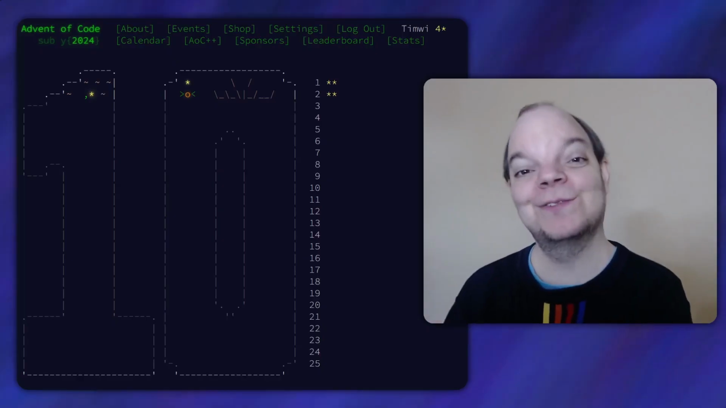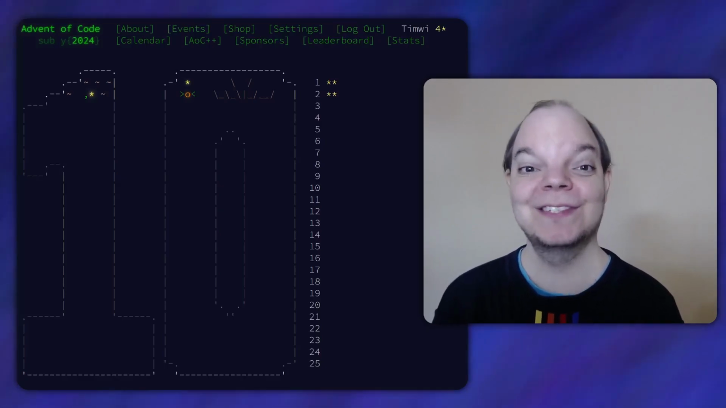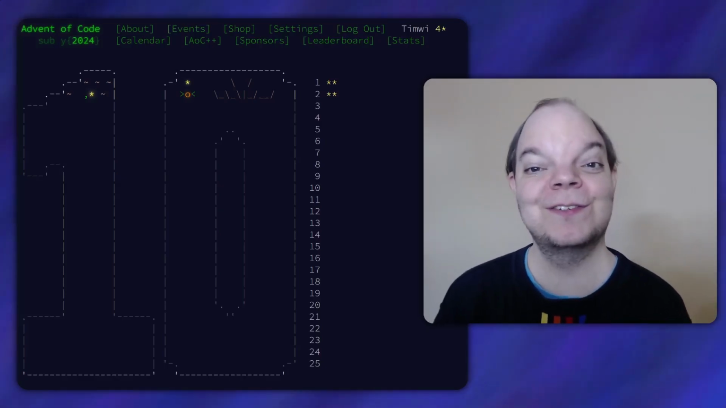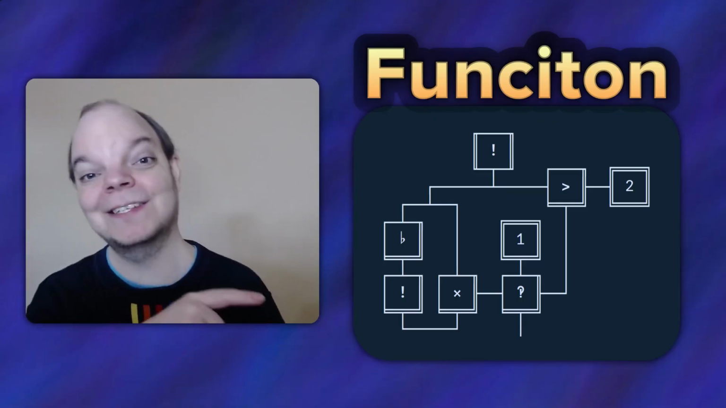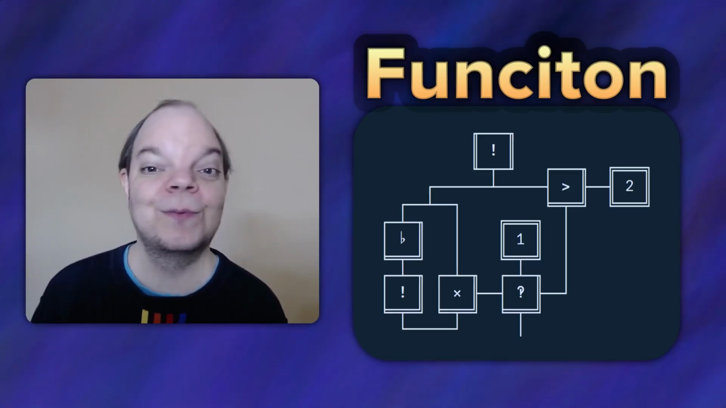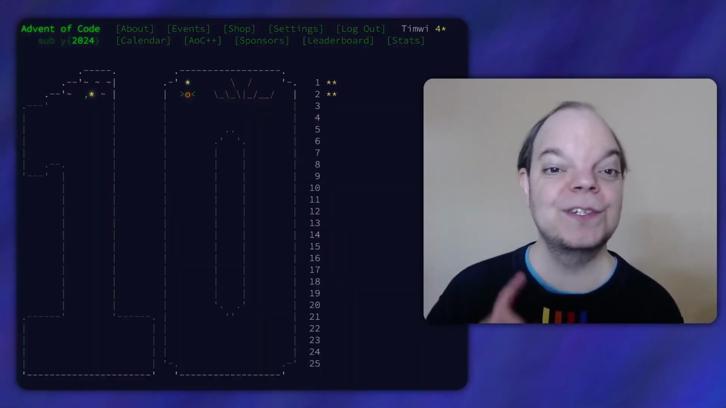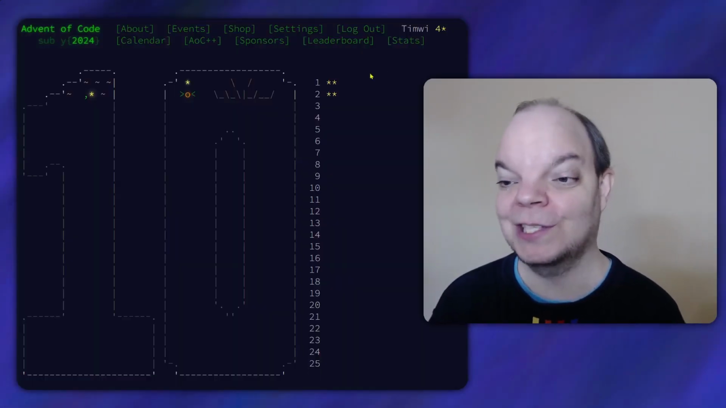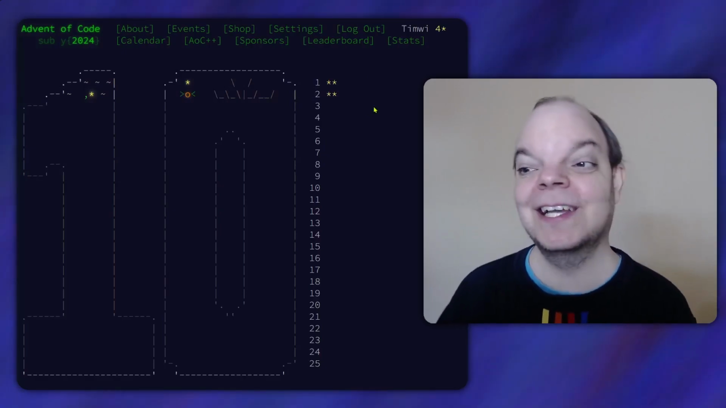And we're on to day 3 of Advent of Code 2024. If you're new to the channel, you've missed a lot. Advent of Code is a series of programming challenges, and I am attempting these challenges in Funciton, an esoteric programming language that I invented. If you want to know more about Funciton, there is a link to a video series in the description. Now, I've personally had a lot of fun with the previous 4 challenges, the 2 challenges on each of the first 2 days, so let's see what the third day has in store for us.